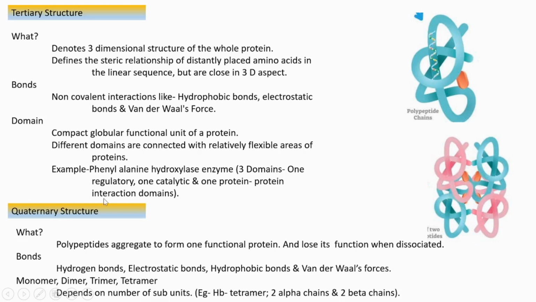So that's the importance. Then which are the bonds that hold these subunits together? They are hydrogen bonds, electrostatic bonds, hydrophobic bonds, van der Waals force. And if one subunit is there, it's called a monomer. If two are there, it is called a dimer. If three, it is called a trimer. If four subunits are there, it is called a tetramer. An example of a tetramer is hemoglobin. It contains two alpha chains and two beta chains.